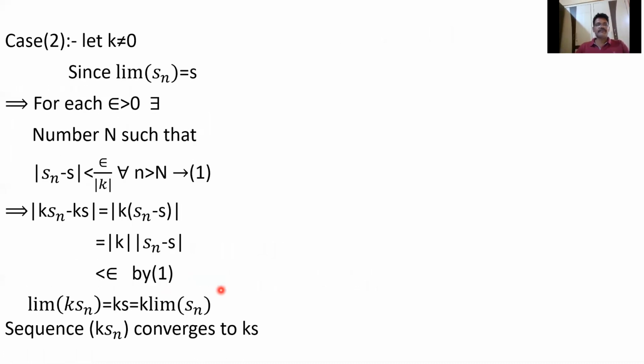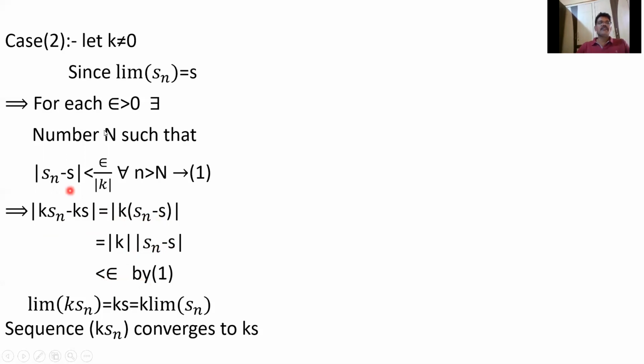Case 2: let k not equal 0. Since limit of Sn equals S, now we have to show limit of k·Sn equals kS. So we look at |k·Sn minus kS|. We can write this as |k| times |Sn minus S|, since |xy| is |x| times |y|. Now I have to show this is less than epsilon.